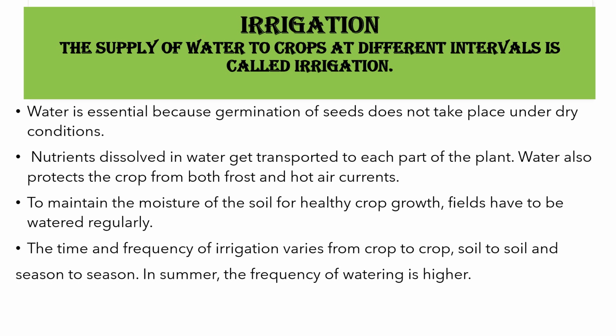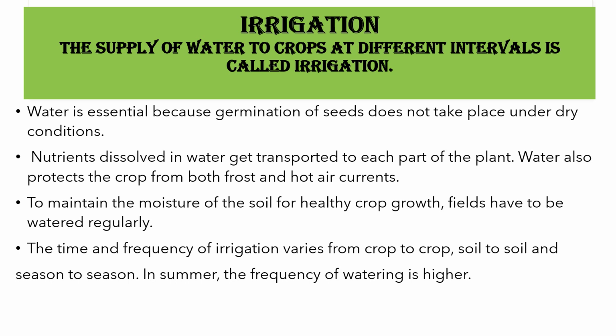So, for the healthy growth of the crops, the soil in which the crops are growing should contain enough water. So, the soil or the field has to be watered regularly. The supply of water to crops at different intervals is called irrigation.